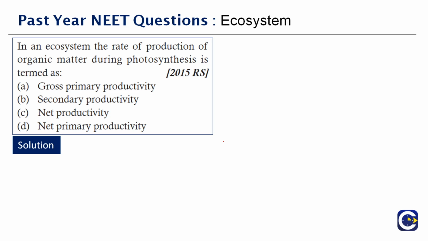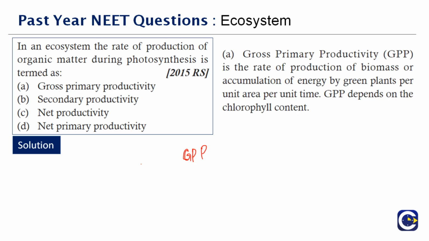So when we haven't deducted anything, what will be the answer? It should be gross. Gross primary productivity, which is called as GPP. You abbreviate it as GPP. It is the rate of production of biomass or the accumulation of energy by green plants per unit area per unit time. And this GPP will always depend upon the chlorophyll content. Right? Now, the right answer to this question is option A.